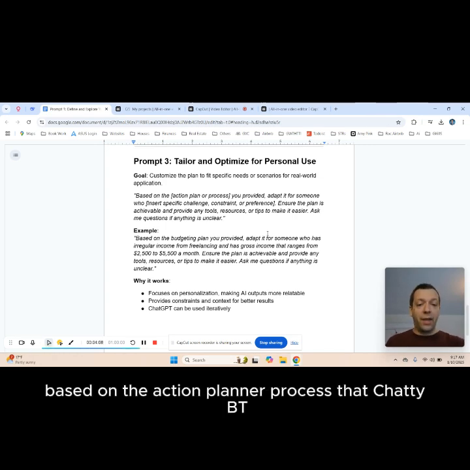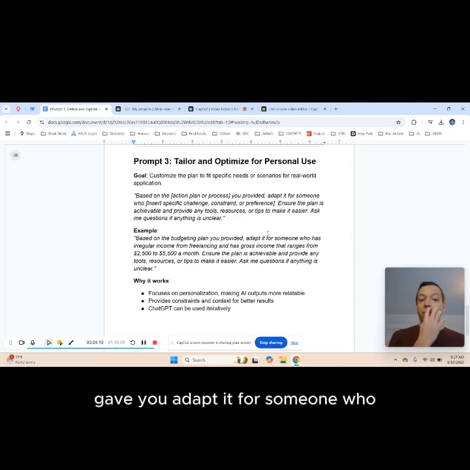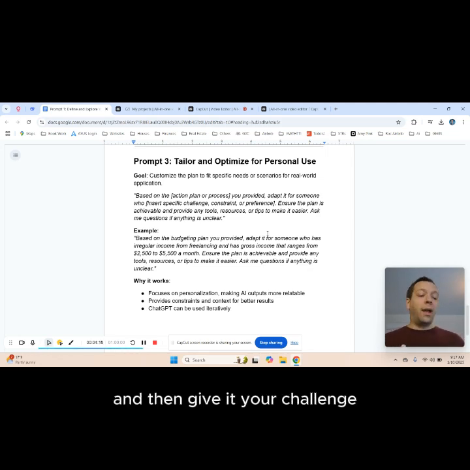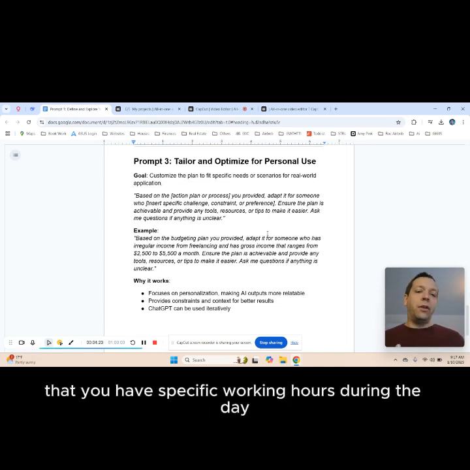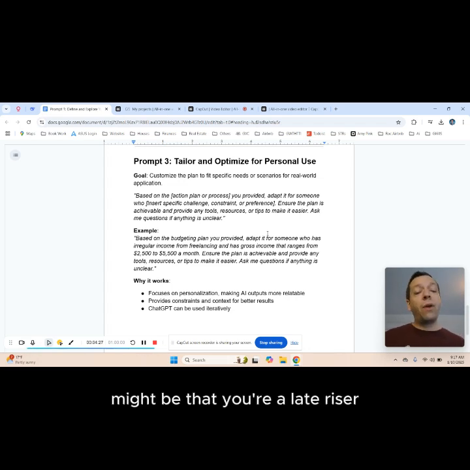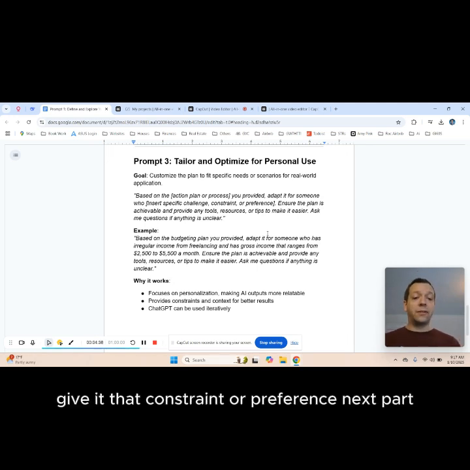Based on the action plan or process that ChatGPT gave you, adapt it for someone who, and then give it your challenge, constraint, or preference. This might be a budget or an income that you have. This might be that you have specific working hours during the day. It might be that you're a late riser if you're going for a workout plan. It might be a specific target market that you're looking for. It doesn't matter. Give it that constraint or preference.